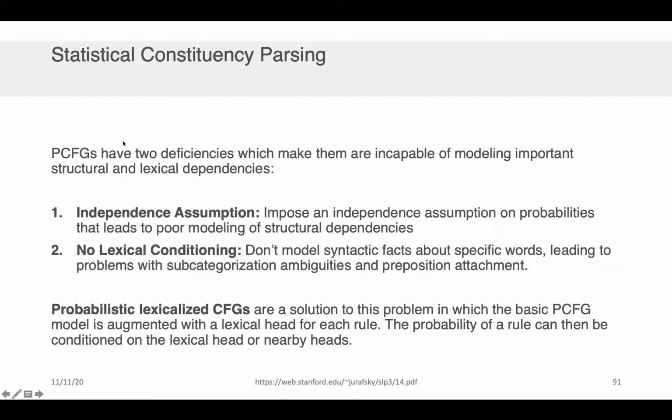There is an extension of probabilistic context-free grammars called probabilistic lexicalized context-free grammars that solve these two problems. We won't be covering them in the lecture or in this course, but I wanted to bring it to your attention so that if this is an area that you're interested in working on or leveraging, you are at least familiar with a technique that solves these two weaknesses of the approach we've discussed.